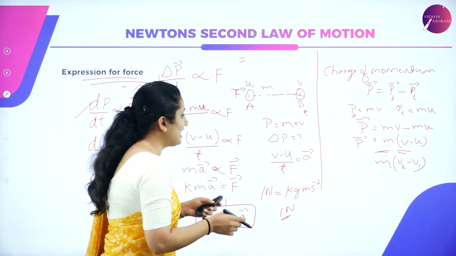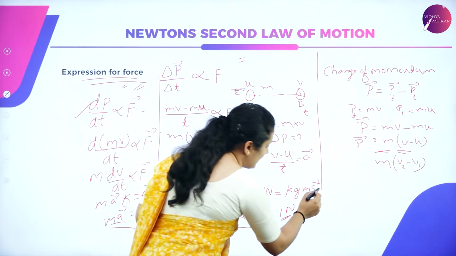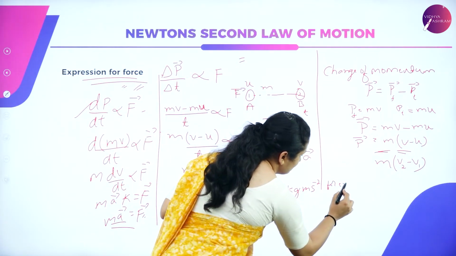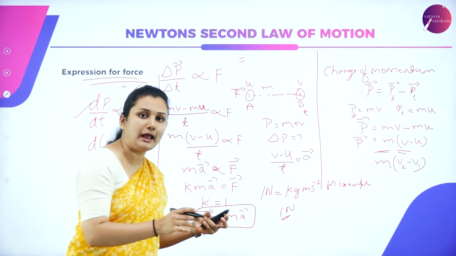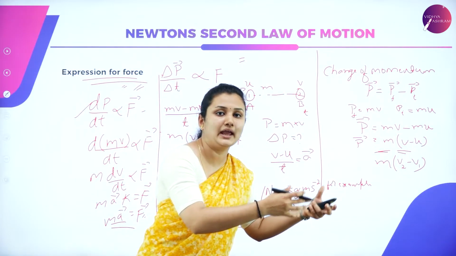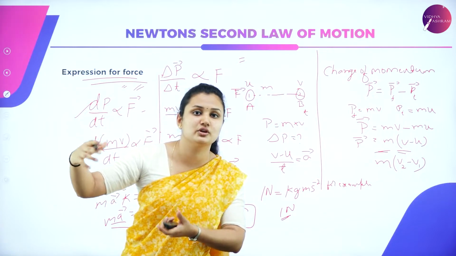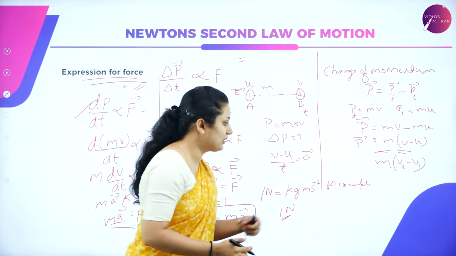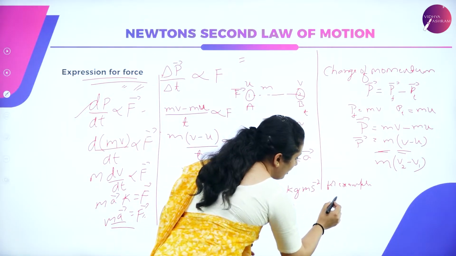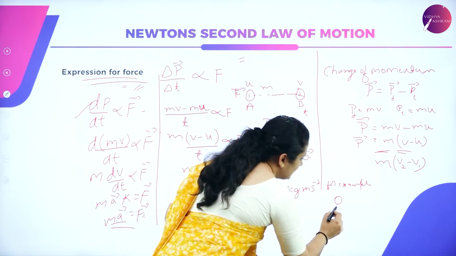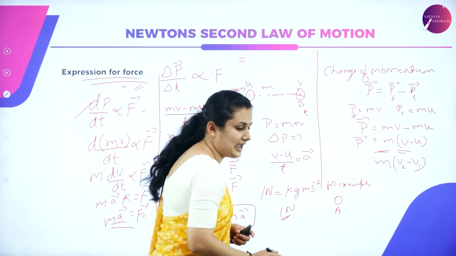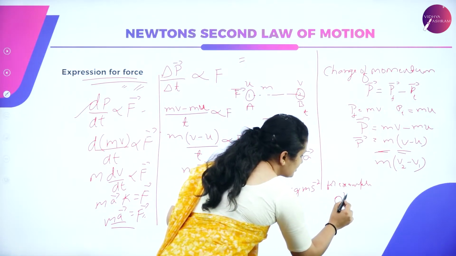Similarly, consider I have an example. We have seen F is proportional to m and F is proportional to a, and in order, F is proportional to ma. For example, I have a ball which is initially at position A with initial velocity u.